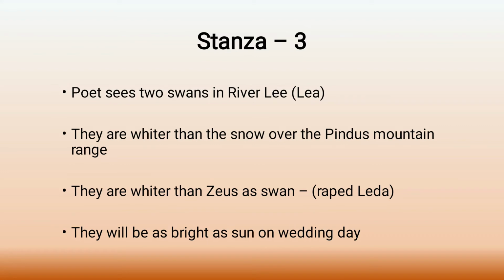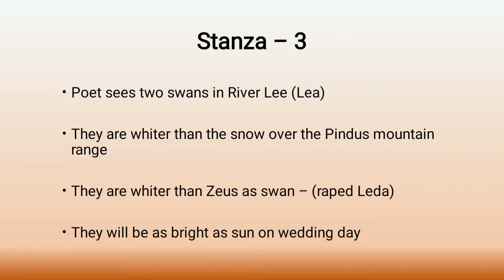Maybe 400 years back the spelling was like that, but now it is Lea. That's why it is given in brackets, and you have to remember that. Fine, moving on. So here in the third stanza, the poet sees two swans swimming in the River Lee.